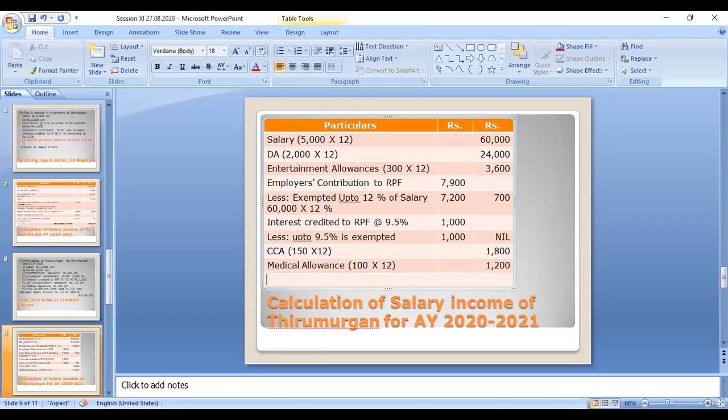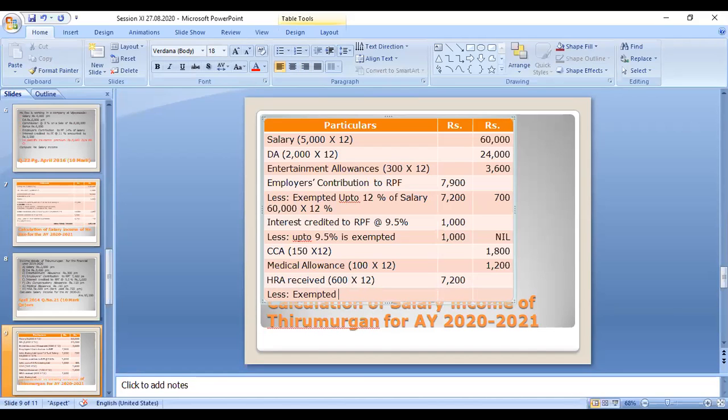Next one is HRA, house rent allowances. It is partially exempted. HRA received is 600 per month. So 600 into 12 multiplying, 6,000 plus 1,200, 7,200. So 7,200 is partially taxable, partially exempted. How much amount is exempted? You have to deduct the exempted amount.